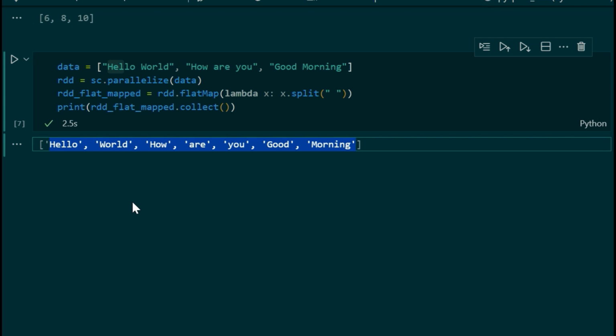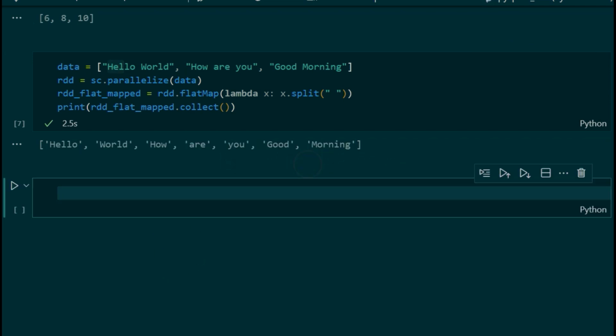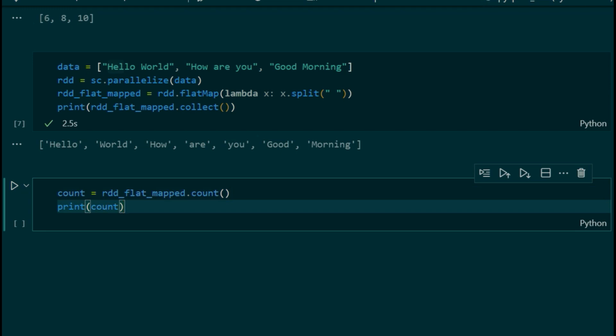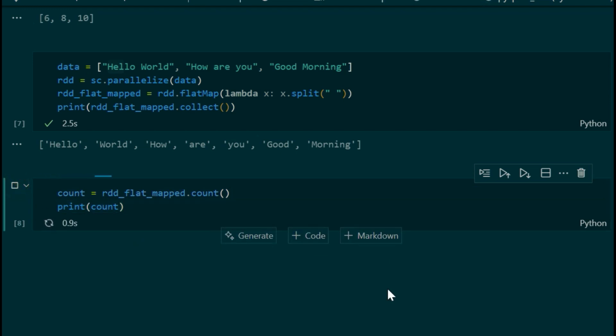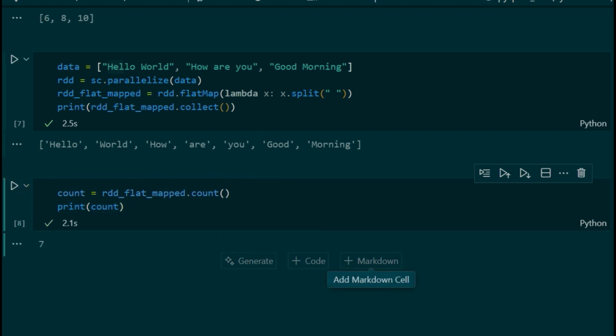Simple. Let's write count is equal to rdd.flatMap().count() and print count. Let's see what result we get. We are getting 7: 1, 2, 3, 4, 5, 6 and 7.